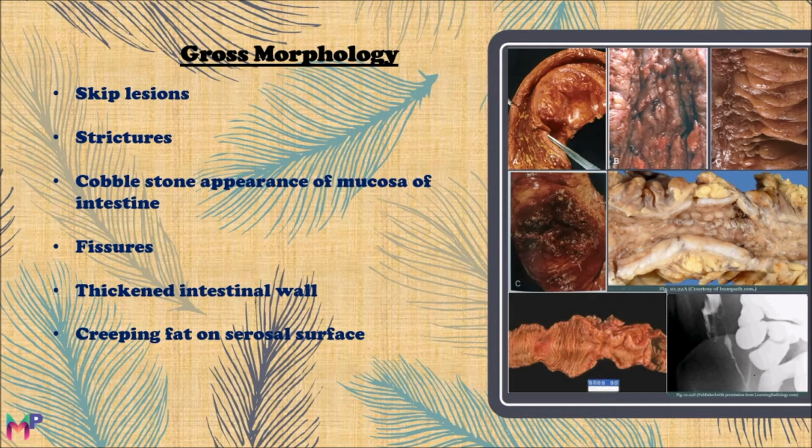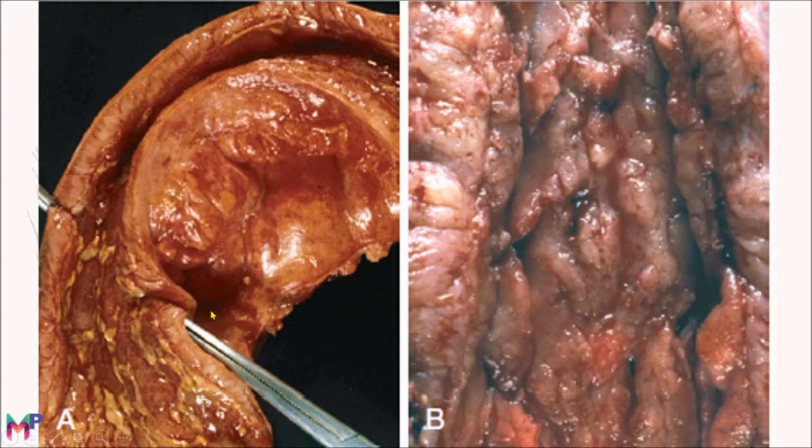Let us find all these gross morphological features in these pictures. Pictures from Robbins pathology have clearly shown you the stricture formation, which results from the thickening of the wall of the intestine. This stricture formation results in a decrease in the size of the lumen. This is the decreased size of the lumen, and here you can differentiate the normal lumen of the intestine.